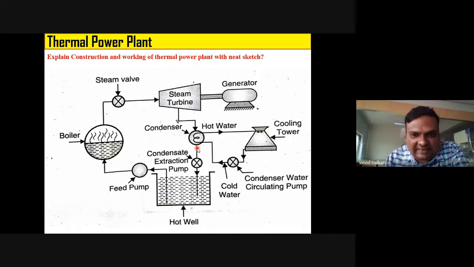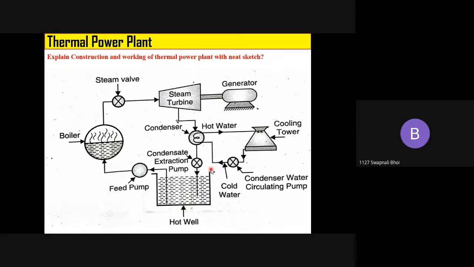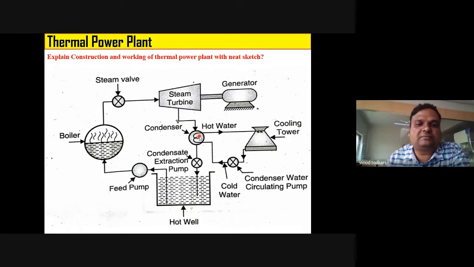Right? And see, this water is stored in hot well. Why is it called hot well? Because it is a well, and temperature of this water is a bit high as compared to atmospheric temperature. That's why it is called hot well. Right? So the water coming out of condenser is stored in hot well. Tell me very honestly, is it clear to you? Yes, sir.